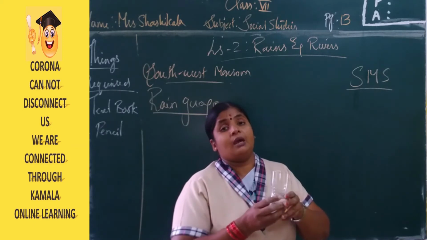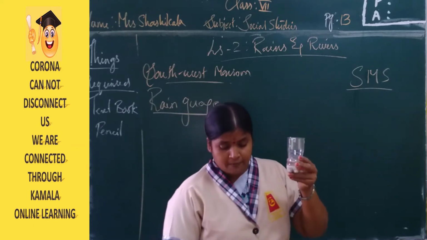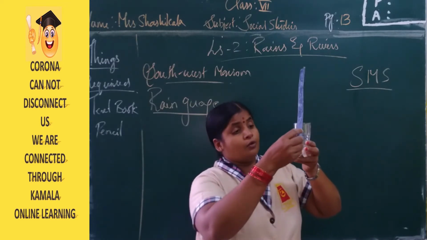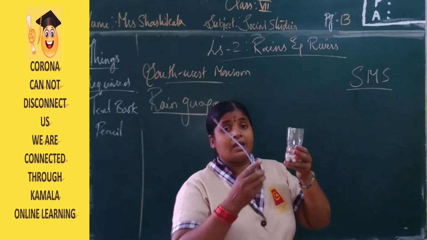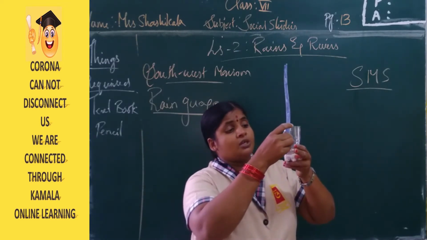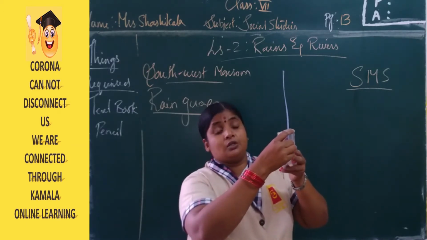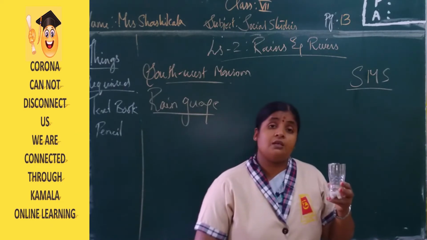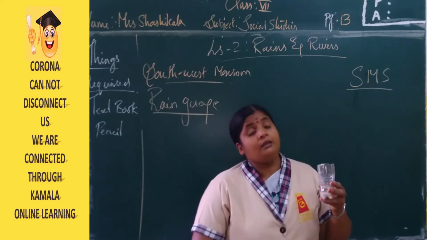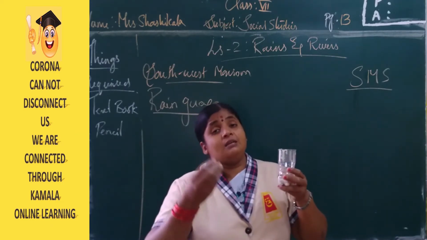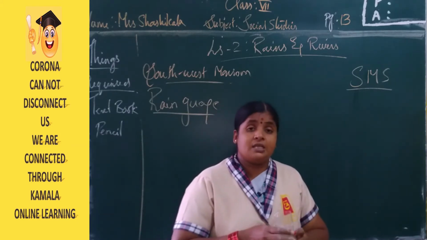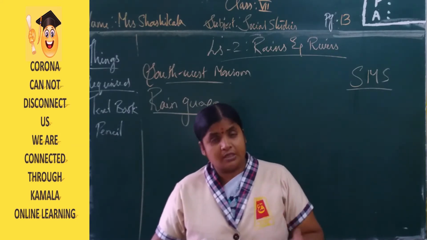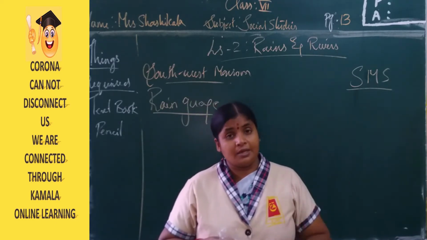In the open area we have to place this on our terrace. Now here, when you make the mark with the help of the scale, whenever there is a rainfall, you can measure the centimeters of rain. If it is 2 centimeters, 3 centimeters, right? Depending upon the centimeters, we can say very easily that in my area this many centimeters of rainfall has occurred.